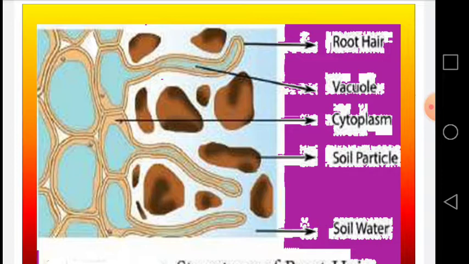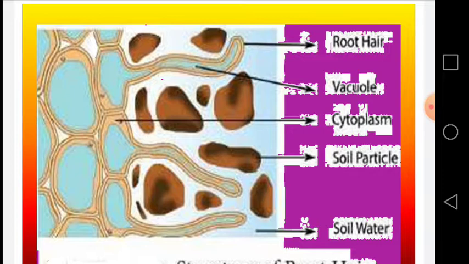The soil has the water. The concentration of the water in the soil is greater, so this water will move into the root hairs and from root hairs to the root cells. And this is done by the process of osmosis. Osmosis is a process which helps the movement of water from the soil into the root hairs, and then this is moved towards the root cells by diffusion.